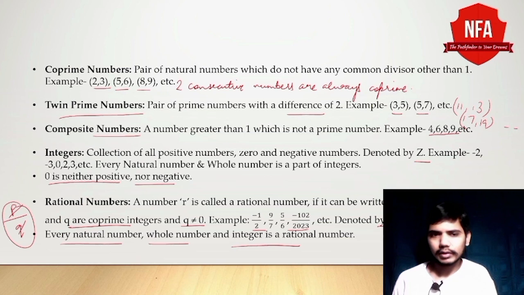Now let's say you are given two rational numbers, 1 and 2. Can we find other rational numbers between them? Yes. How many rational numbers can we find between them? Infinite rational numbers. How? Just multiply. It is 1 upon 1 and it is 2 upon 1. Just multiply it with 1000 upon 1000. Same with 1000 upon 1000.